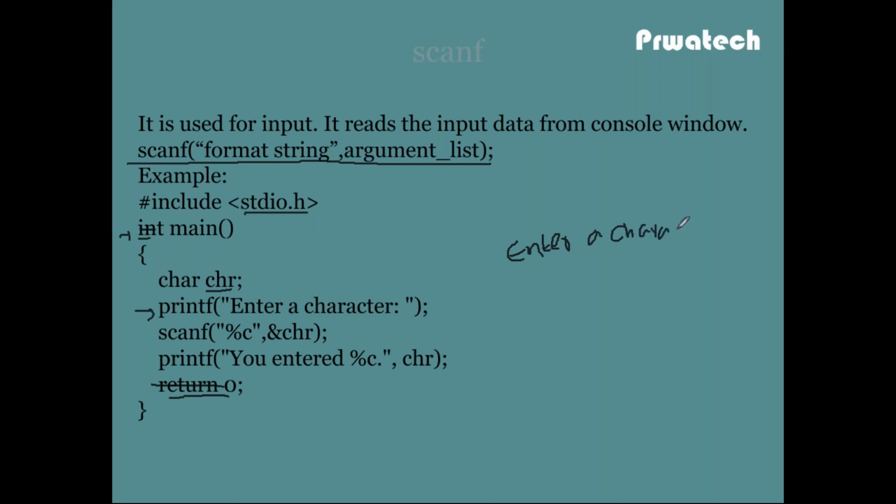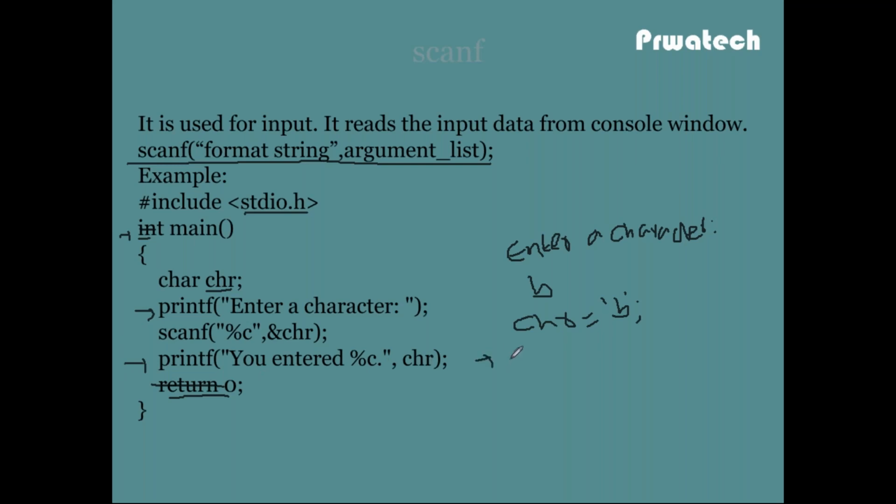If the user enters some character, B, it reads from the console window and chr is equal to B. Then again a printf statement: you entered %c.